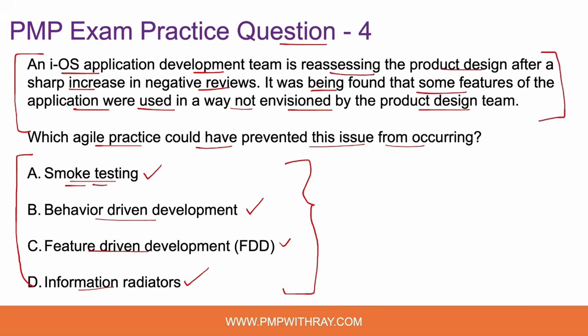Number one, what is smoke testing? In Agile project management, smoke testing is a type of preliminary testing that is conducted to quickly evaluate whether the most critical functionalities of a software application are working as expected. The primary purpose of smoke testing is to determine if the software build is stable enough for more in-depth testing. Right. So smoke testing is basically a tool which is used in the testing phase of a software application. Here we are not talking about that, right?